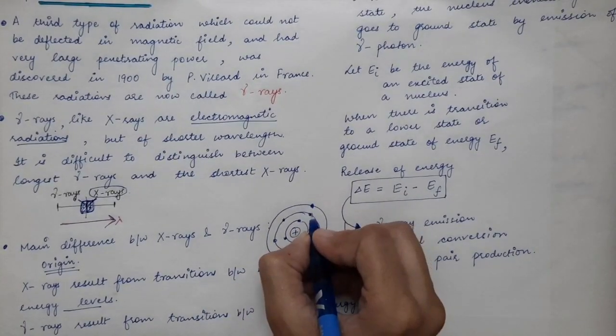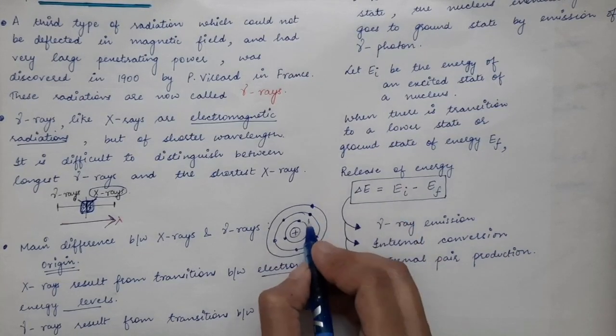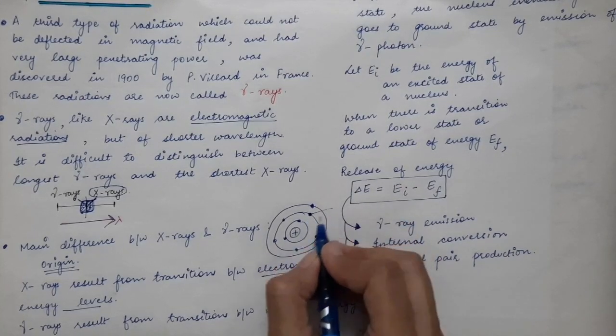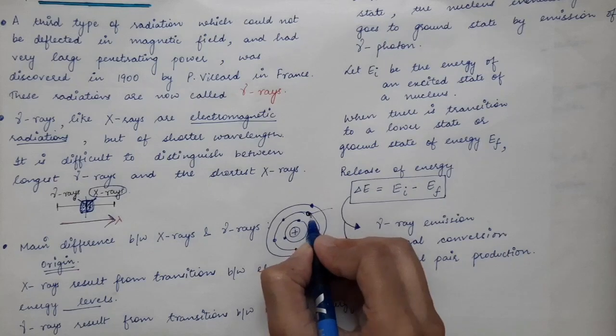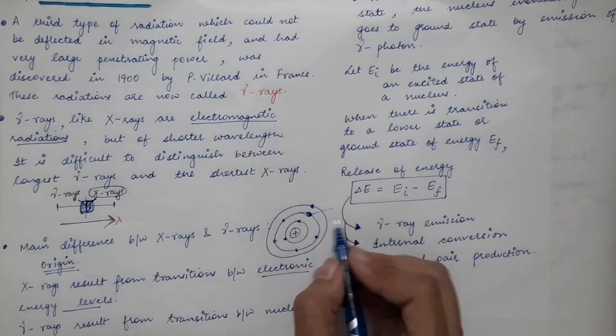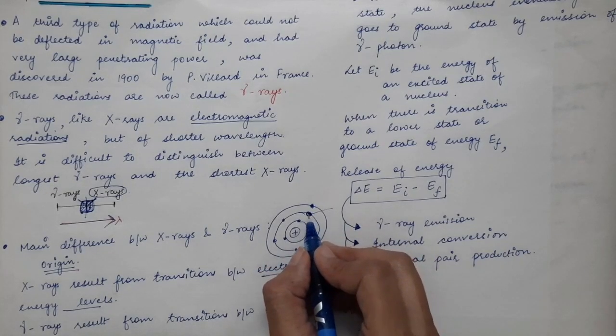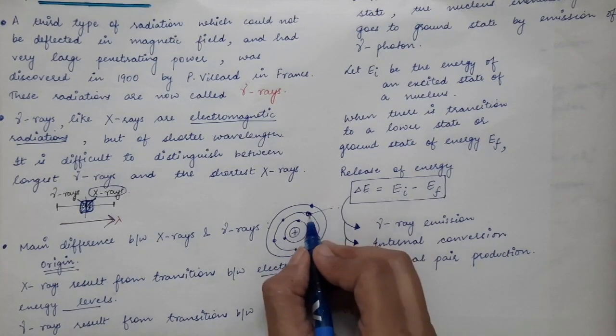Now let's say this electron in the second shell gets removed and a vacancy is left behind. Due to any circumstance, the electron gets removed from the orbit, so there will be a vacancy, a hole left behind.